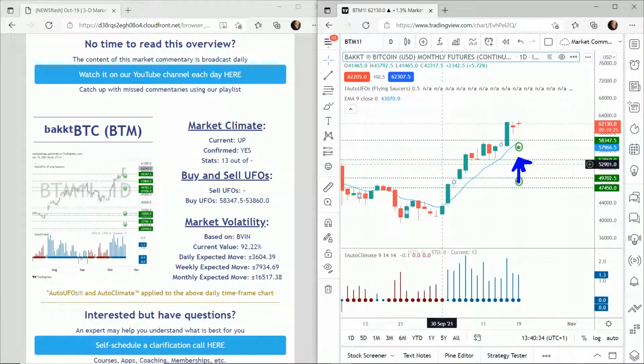We also have buy orders beneath us at 58,347.5 to 53,860, and no sellers above us. So again, probability pushing there to the upside with Bitcoin.